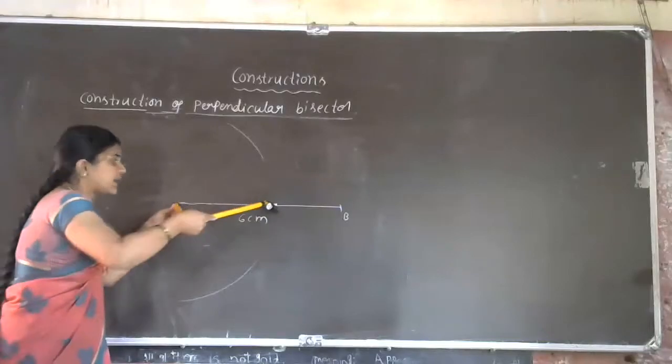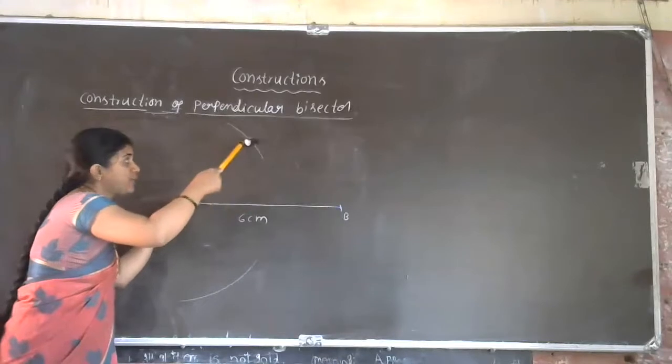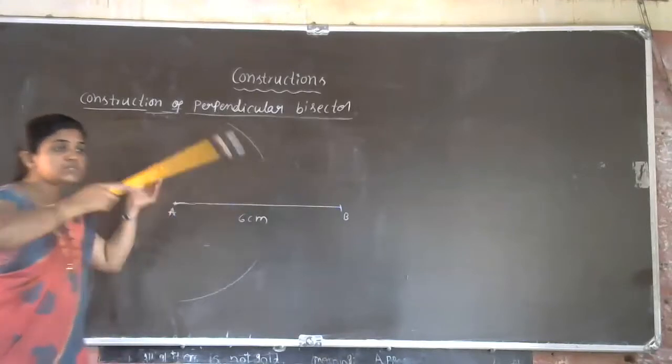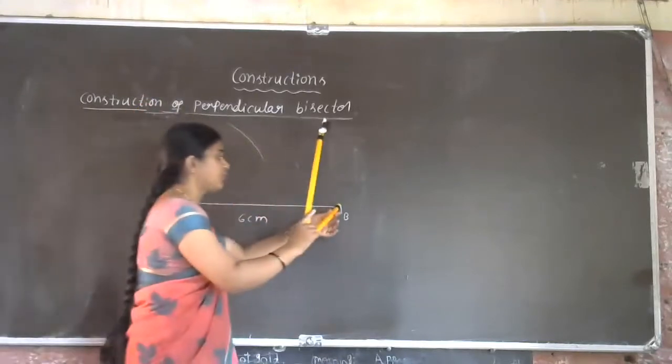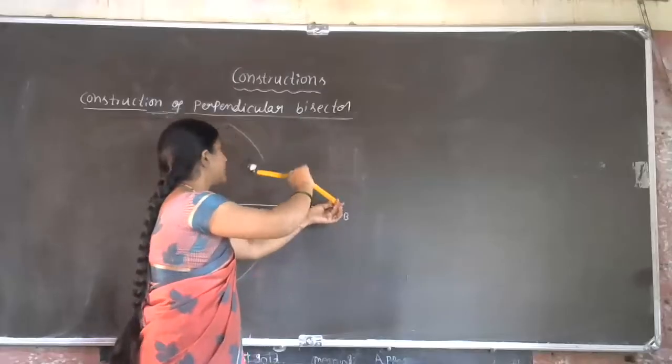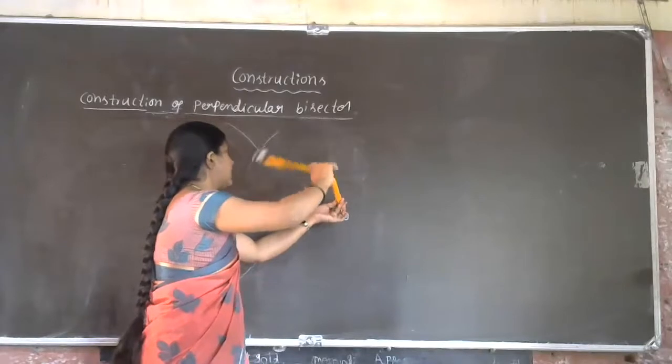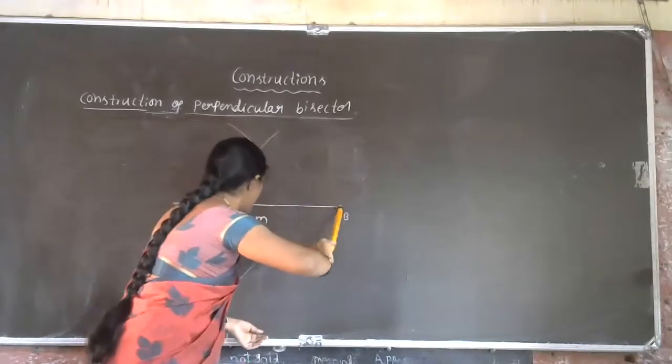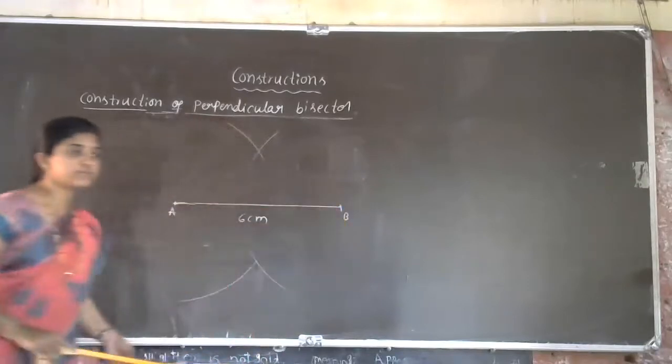Next, we cannot change the measurement now. Already, this more than half is fixed now. From A point, we draw the arc, no? Same to same method we have to follow for the B point for the same measurement. Now we have to draw the arc. We have to cut the first arc with the B point. Are you all observing this step actually?